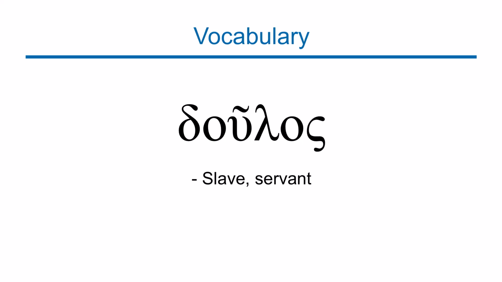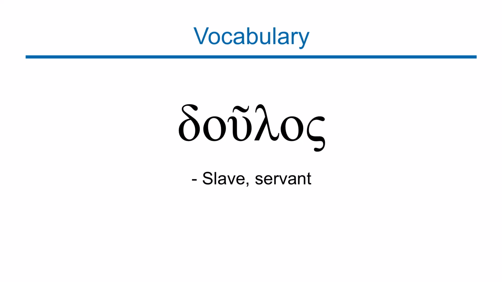And you find this a lot in the writings of Paul, because doulos means one owned by another. It emphasizes submission and not employment. This is a person who makes himself a slave to another person.